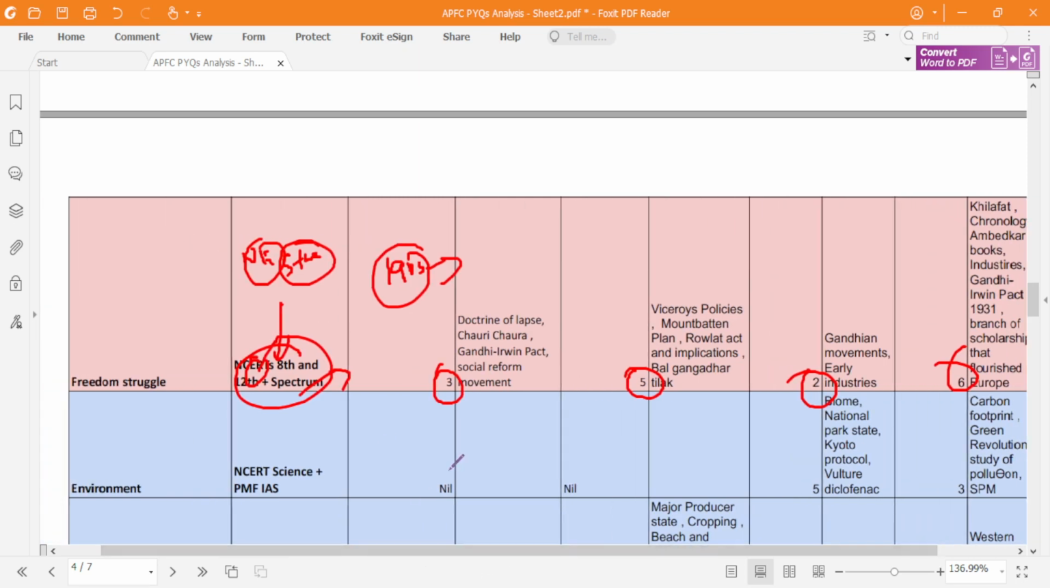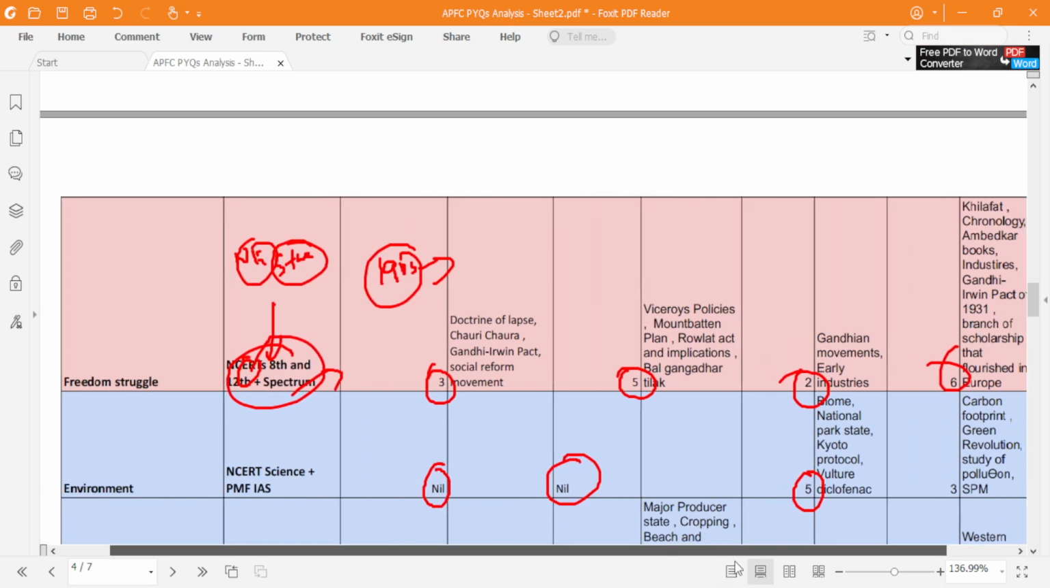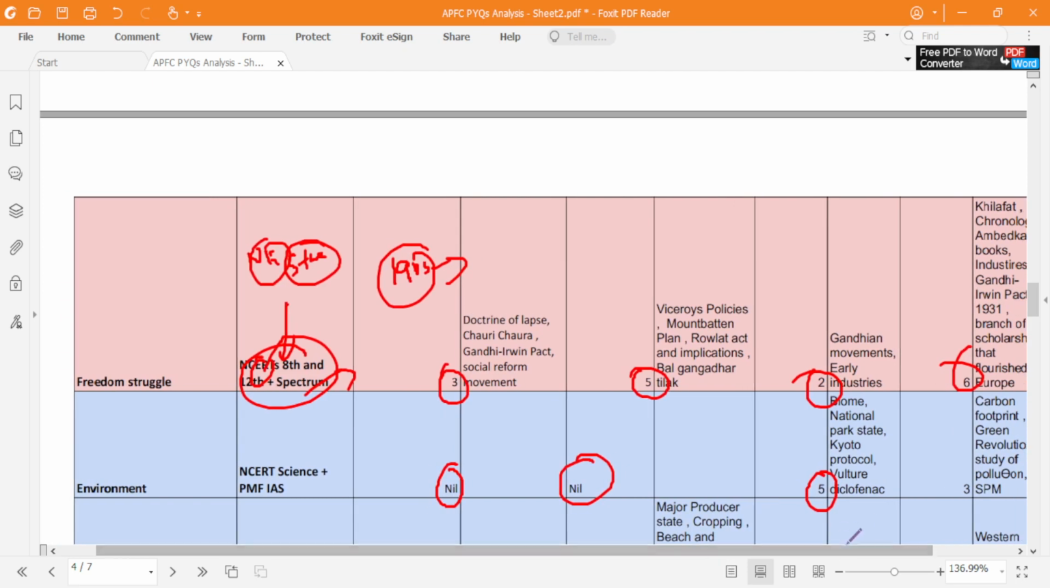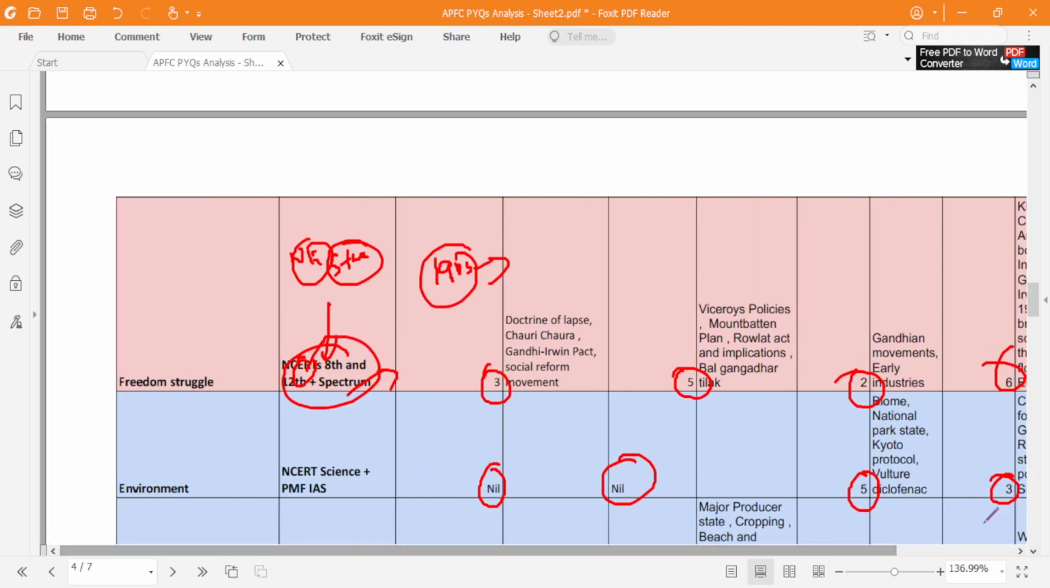Next, coming to environment. See, in environment, in 2002 there was not a single question, in 2004 there was not a single question, but from 2012 the importance of environment has been increasing, because they have been speaking about climate change. The world is also speaking about climate change, so you automatically have to focus on environment, because there will definitely be questions, more than 5 questions this time from environment.